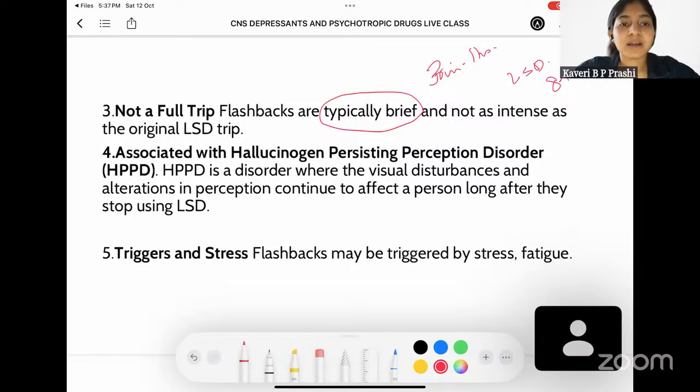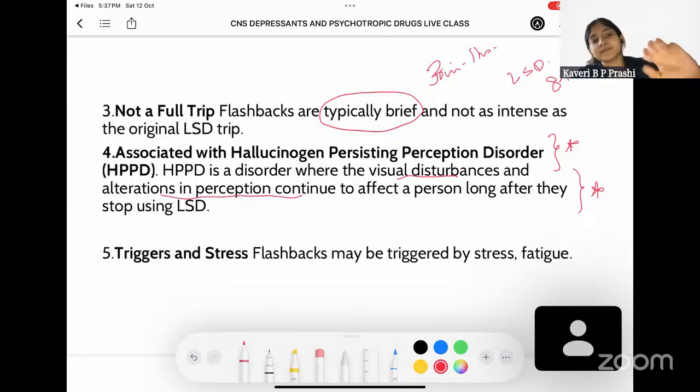Apart from this, there is something called hallucinogen persisting perception disorder. This is something that has been discovered recently, and this flashback phenomena is related to this HPPD, which is also called hallucinogen persisting perception disorder. Here, the visual disturbances and alterations in perceptions continue to affect a person long after they stop LSD. That is, whoever is suffering from this disorder is more prone to getting all these visual disturbances and altered perception for more than the actual time in which it has to actually show up.